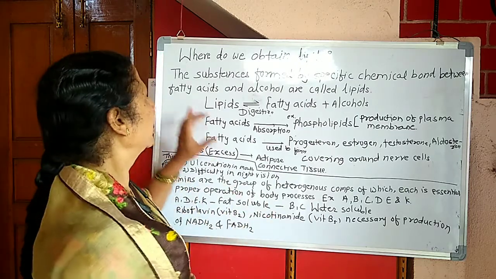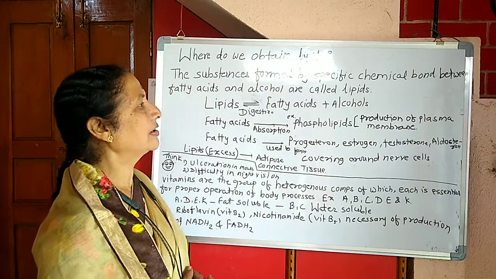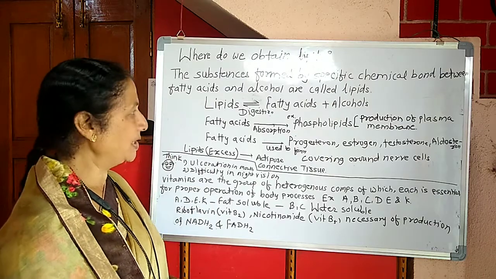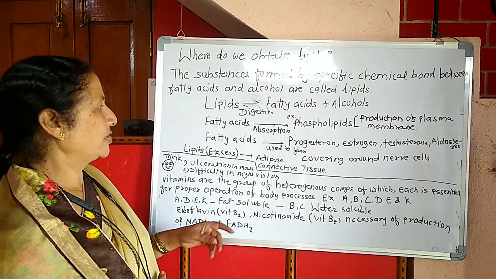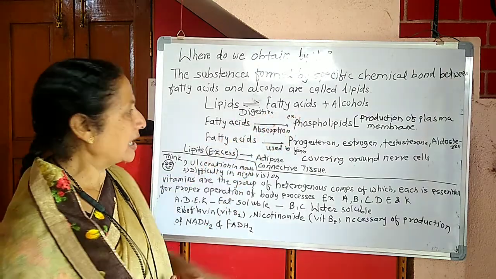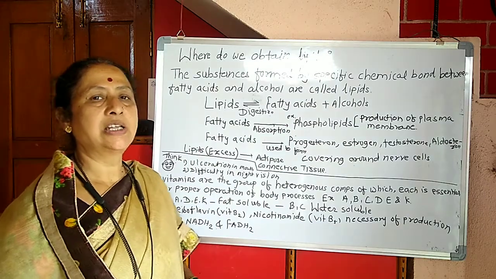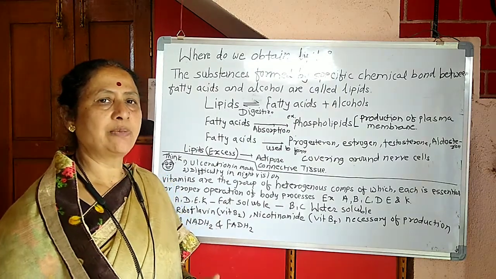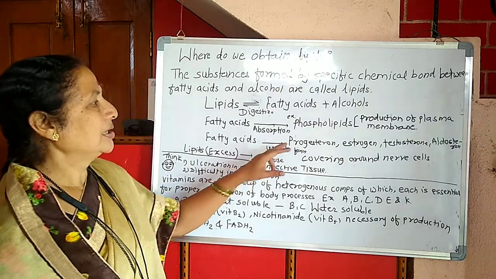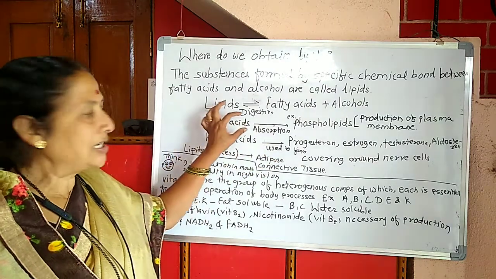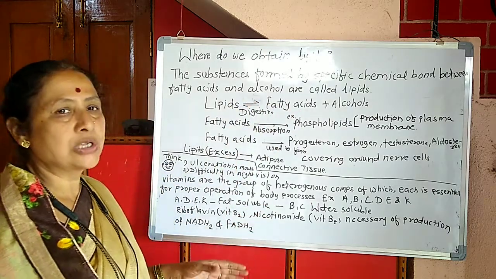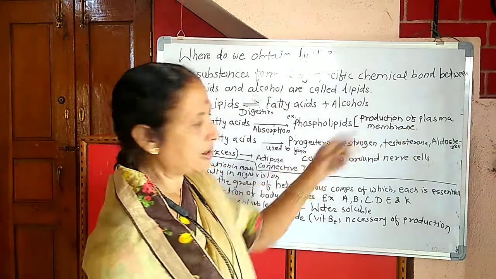Once again, I will revise that the substances formed by specific chemical bond between fatty acids and alcohols are called lipids. If the lipids undergo digestion, then again fatty acids and alcohols are formed. All these fatty acids are absorbed in the body and provided to each and every cell or tissue. Then the phospholipids are produced, and those are important in the production of plasma membrane.